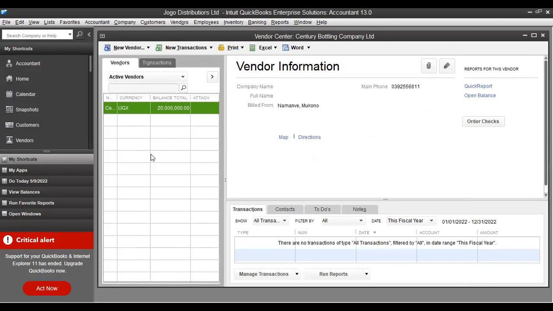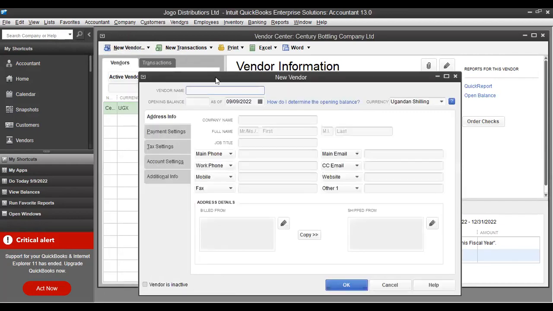Okay, then you have another vendor, LV Bottling Company Limited. Let me stick to this for now because of time. It is LV Bottling Company Limited. The opening balance, just put it in that place, it's 10M still.